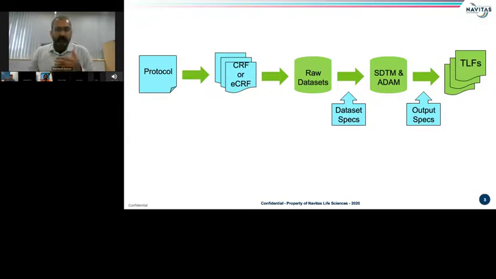If we break this into two parts, the protocol, CRF development, annotation of CRFs, SDTM mapping or ADaM specifications, output specifications, and annotation of output mock shells are still largely a manual process, with some exceptions in large pharma. And for SDTM creation and ADaM to TLFs generating outputs, about 90% of this is being done by SAS programming.